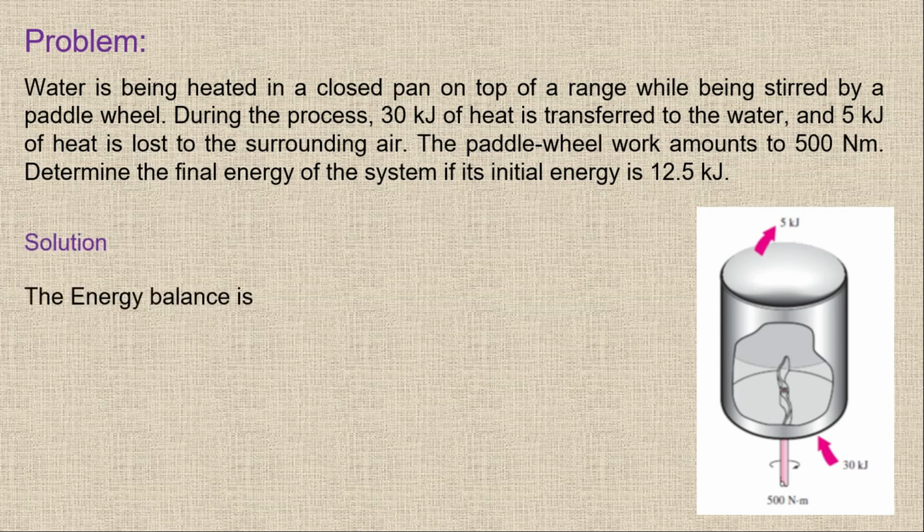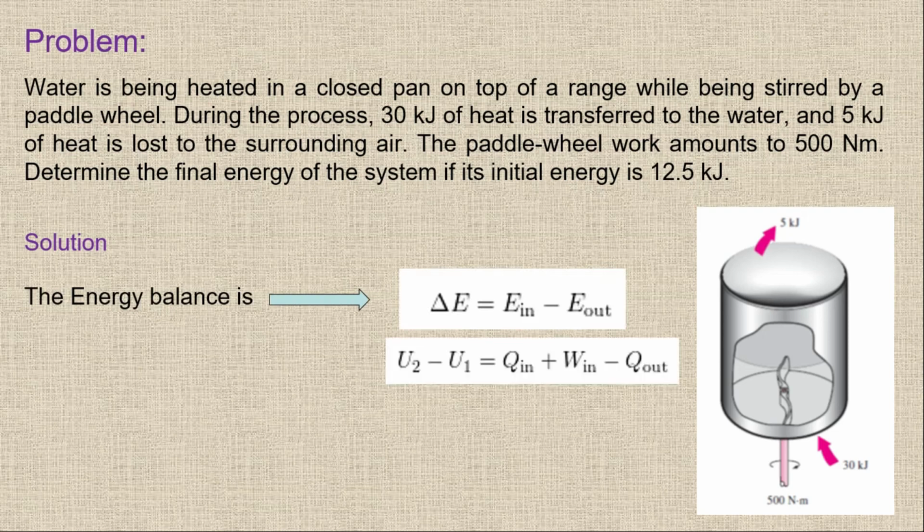So I can write the equation like this. We have the change in the energy, we have in, and then we have out. So we have all the energies coming into the system minus all the energies going out of the system, and then we have U2 minus U1, which is delta E system, because we are talking about a stationary system. There is no kinetic energy, there is no potential energy.